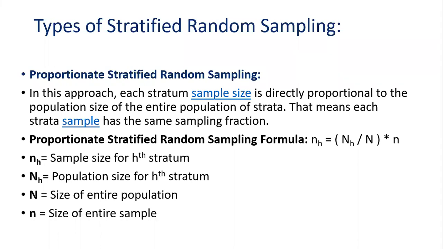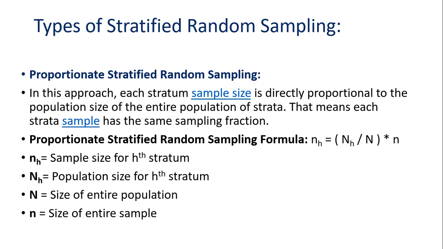So how do we do that? The proportionate stratified sampling formula is nh = (Nh / N) × n. That is the proportion we are checking. So what is nh? The sample size for the h-th stratum. That is the group. And the capital Nh is the population size for the h-th stratum, the number of total population. N is the size of the entire population. So here Nh is the population size of the stratum, and N is the entire population we are taking.